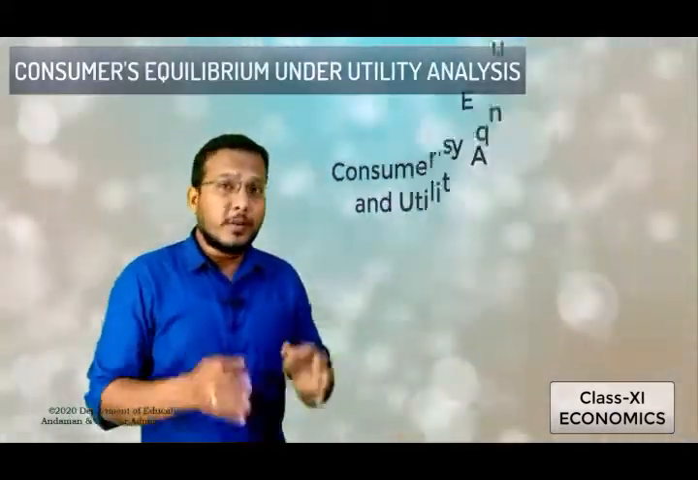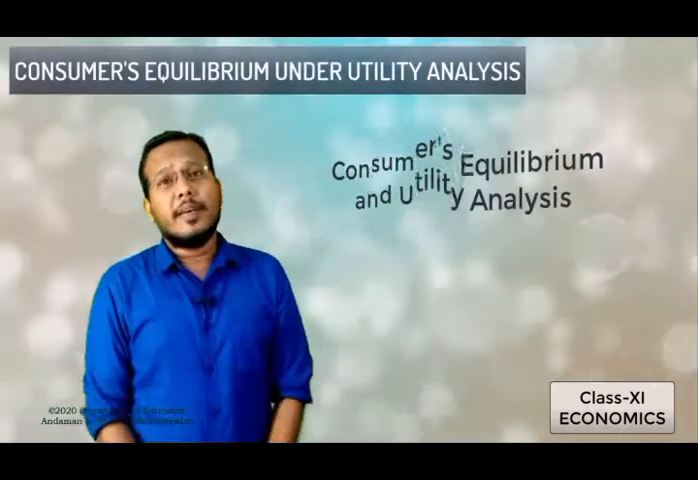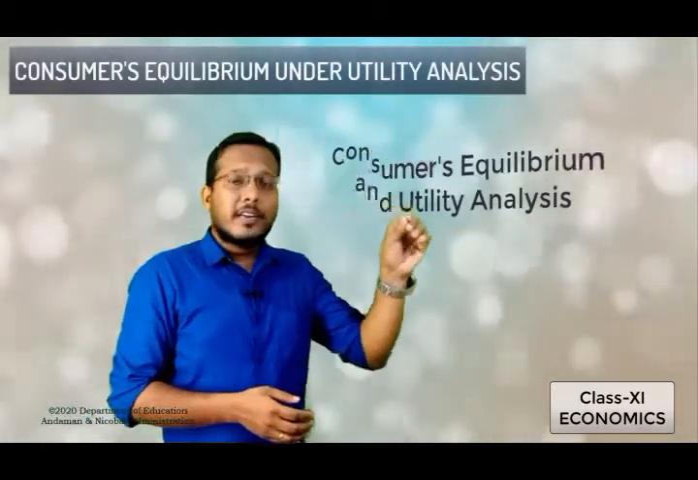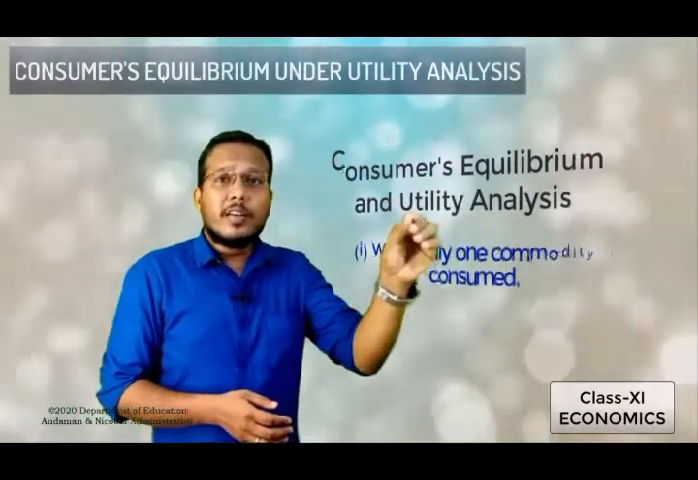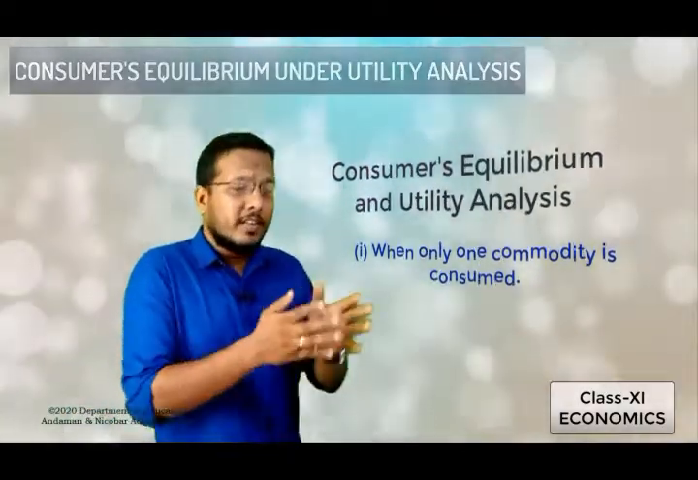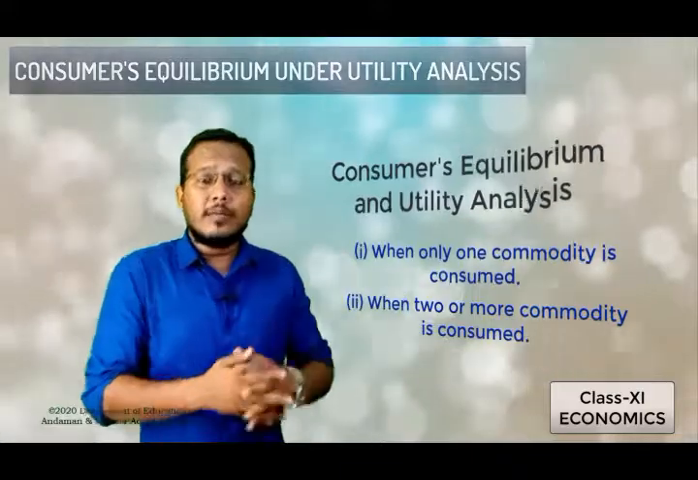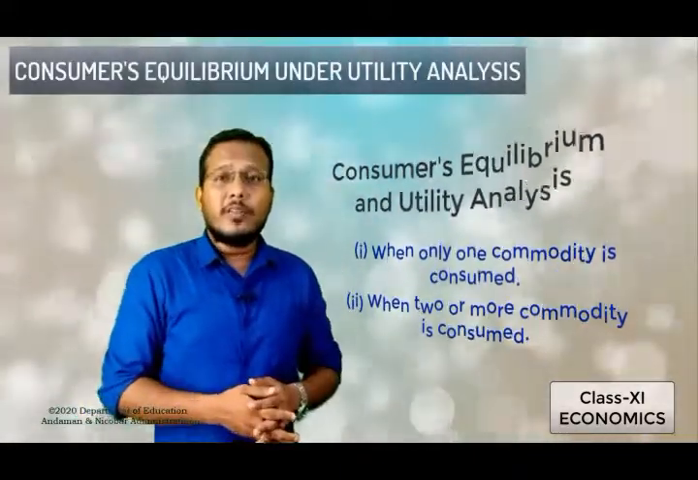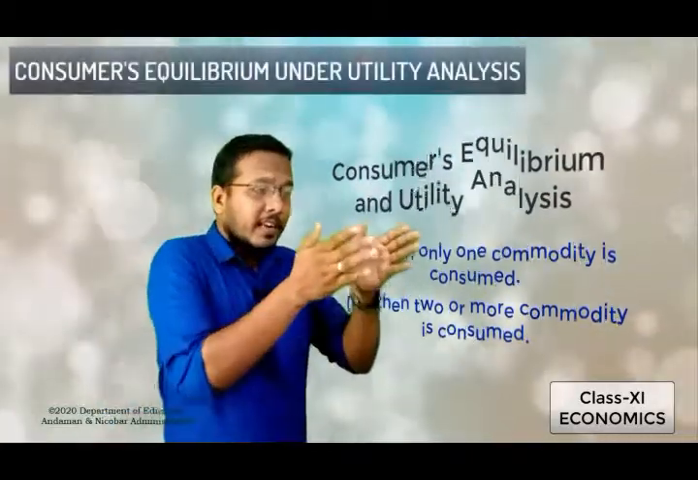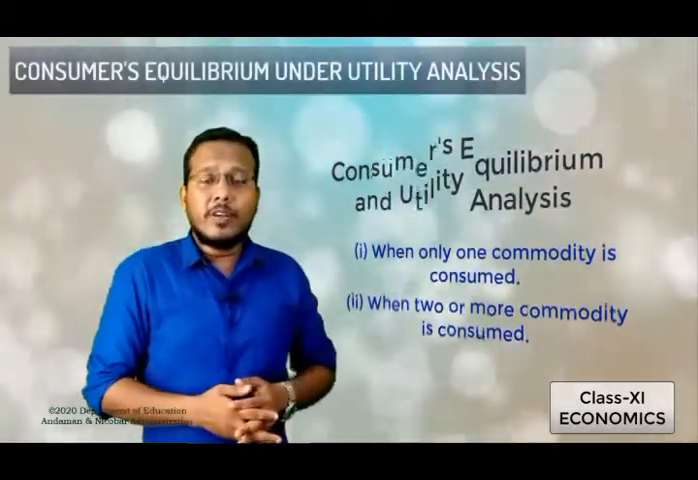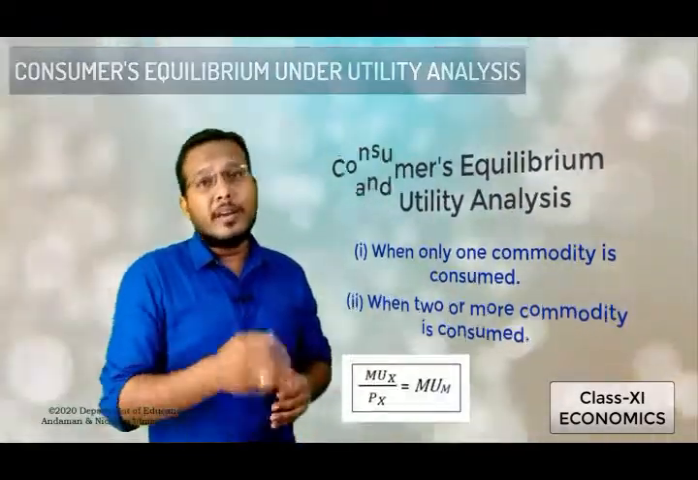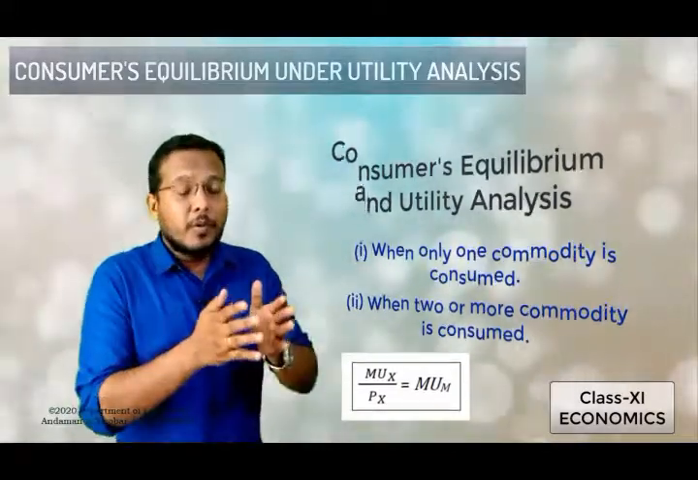So far we have seen the consumer's equilibrium based on the utility analysis under the condition where a consumer is consuming only one commodity, and one more condition where the consumer is consuming two or several commodities. In both the cases we have seen how the consumer gets to the equilibrium stage. In the single commodity case, the consumer is at equilibrium when MU of X by PX is equal to MU of M.